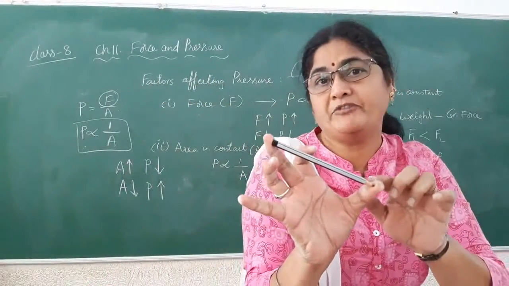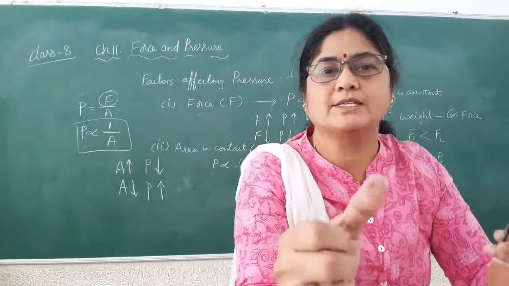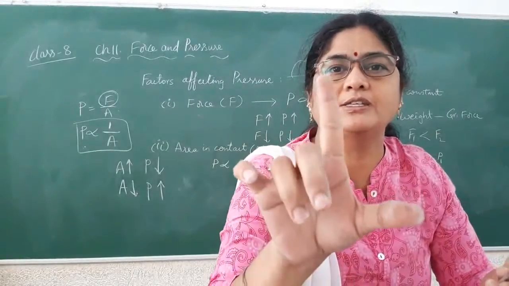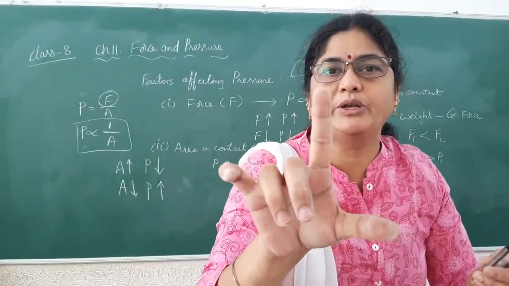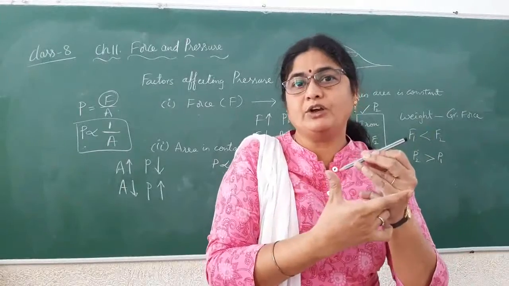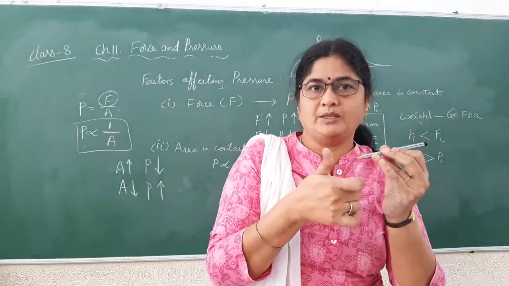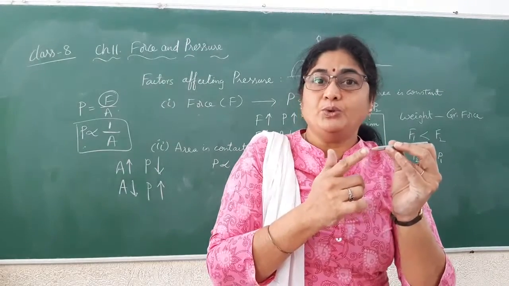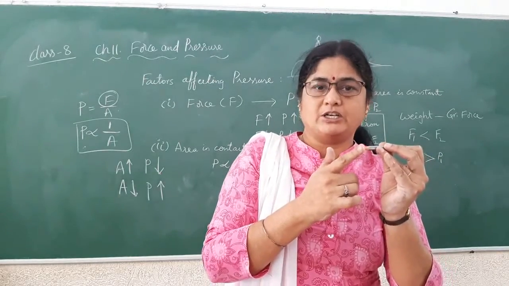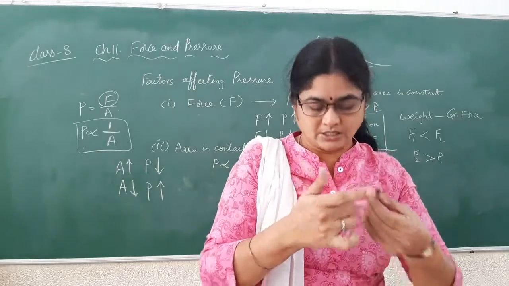See, here I am feeling pain, whereas here nothing. You can see the depression very clearly, whereas here nothing, no depression. So this sharp end is piercing into your body more quickly, so you are feeling this pain. That means to say, you are getting more pressure from this sharp end than from the blunt end.